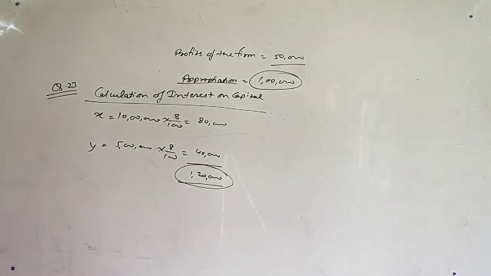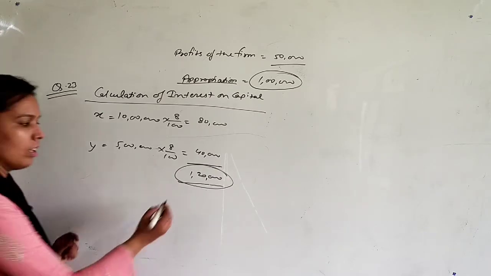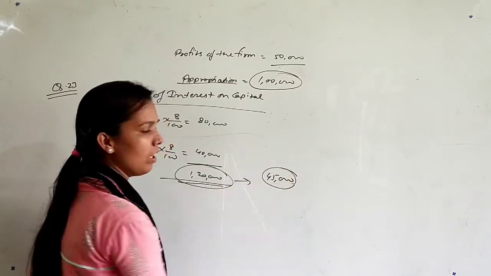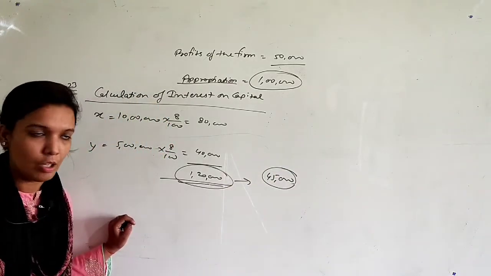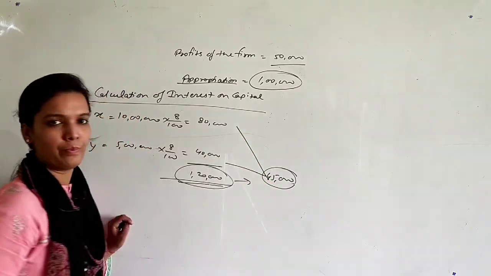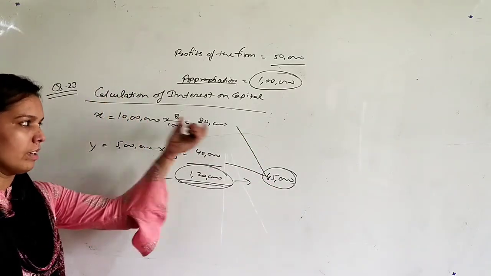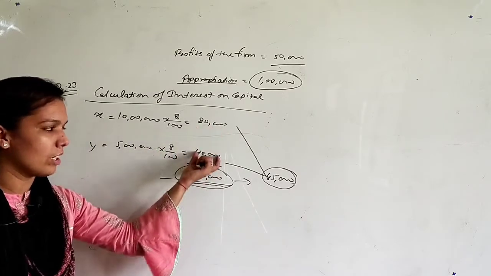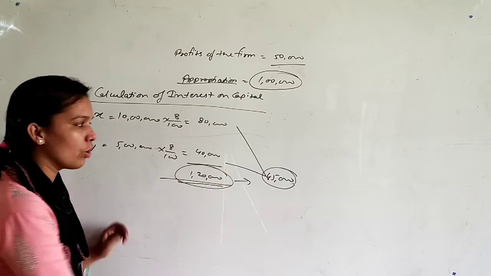Okay, but check what your profits are. Your profits are only 45,000. You have an appropriation of 1,20,000, but profits are only 45,000. So what will you do? You will distribute this 45,000 in this ratio. For partner X it is 80,000, for partner Y it is 40,000. So what is the ratio of 80,000 to 40,000?